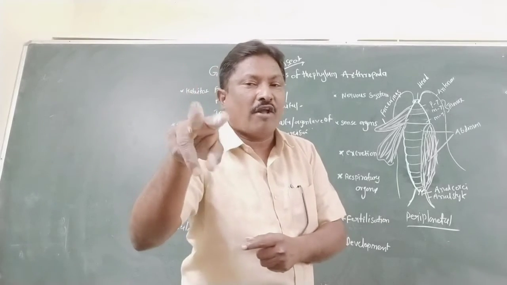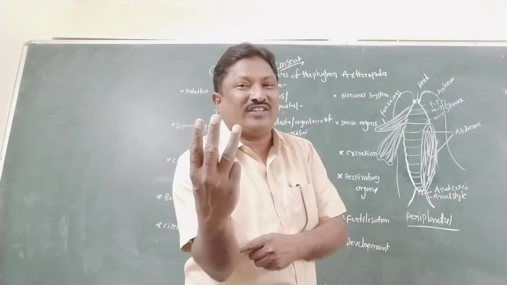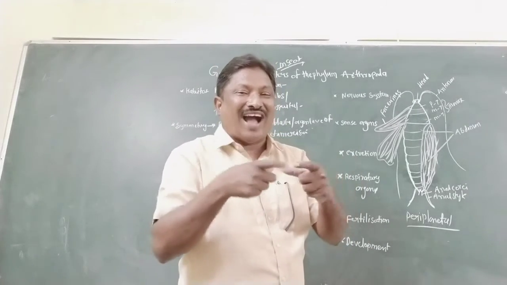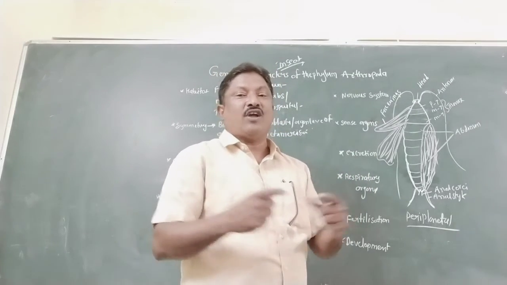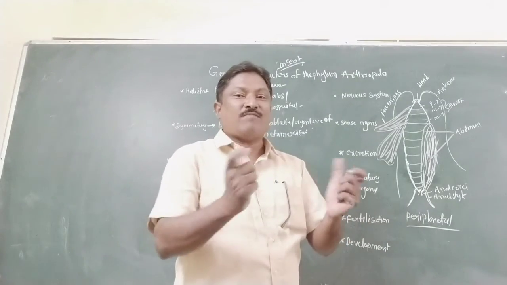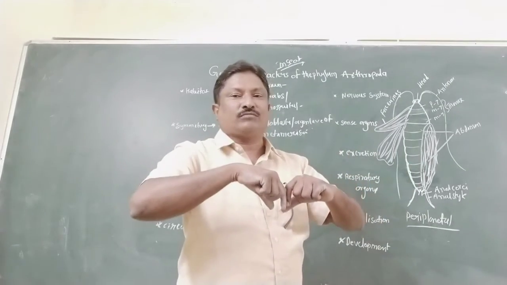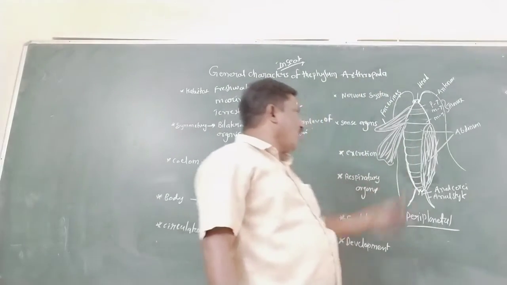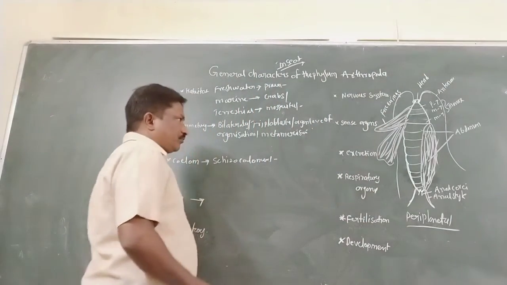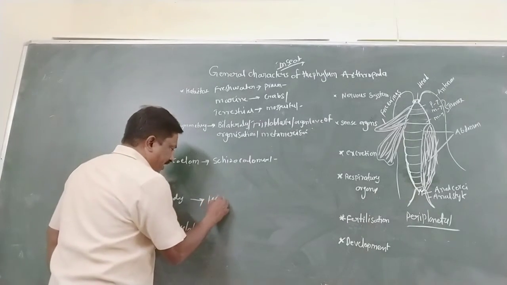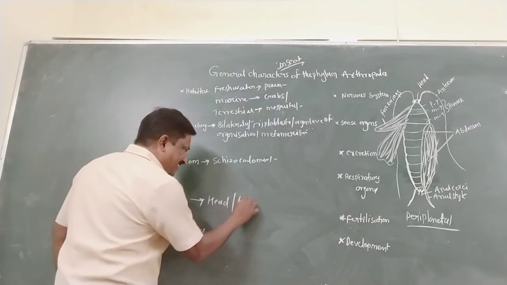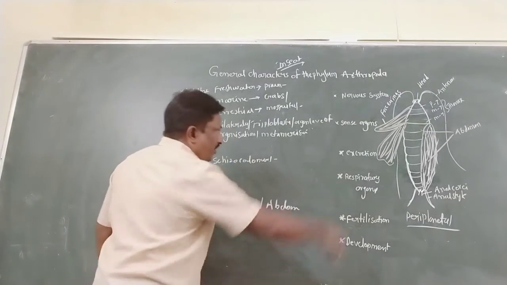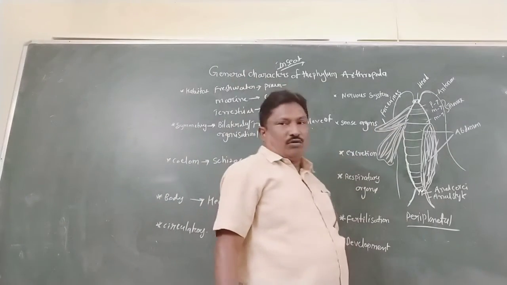These legs are jointed legs, attached to the arthrodial membrane, which is a flexible membrane. That is the unique character of arthropods. So the body is divided into head, thorax and abdomen.